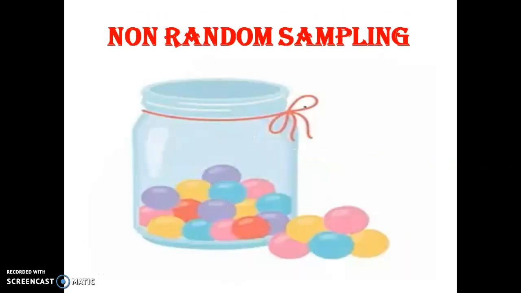Then another is non-random. First we take an example. Here we have a yard. In that yard, there are small balls of different colors. What ball do you pick next after the fifth ball? If you want to pick the sixth, it depends on you; there are no equal chances of which color ball you are going to pick.